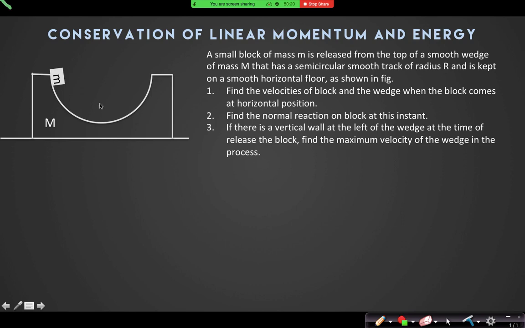Now come to the third point. The third question says, if there is a vertical wall at the left of the wedge at the time of release, find the maximum velocity of the wedge. Could you solve it?